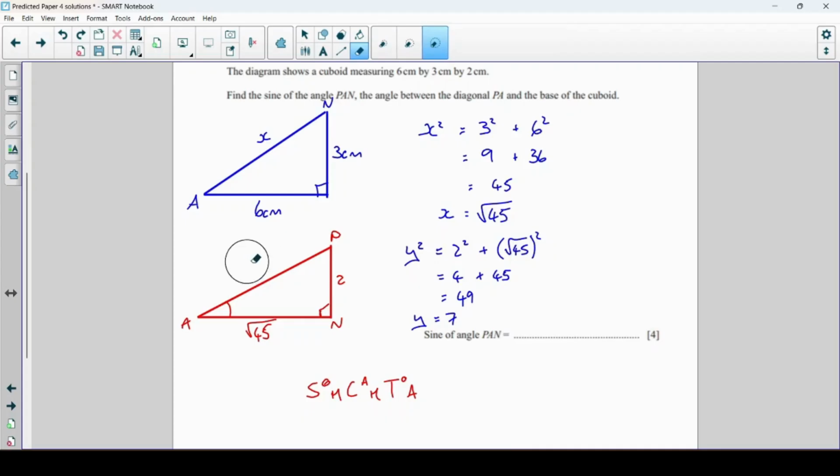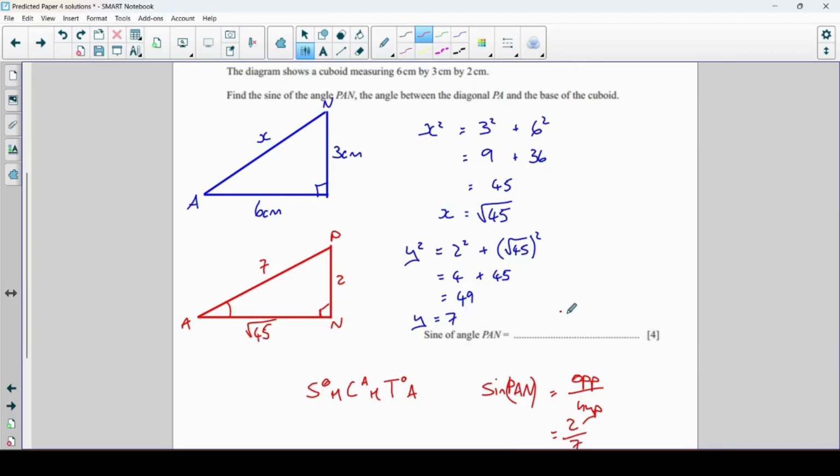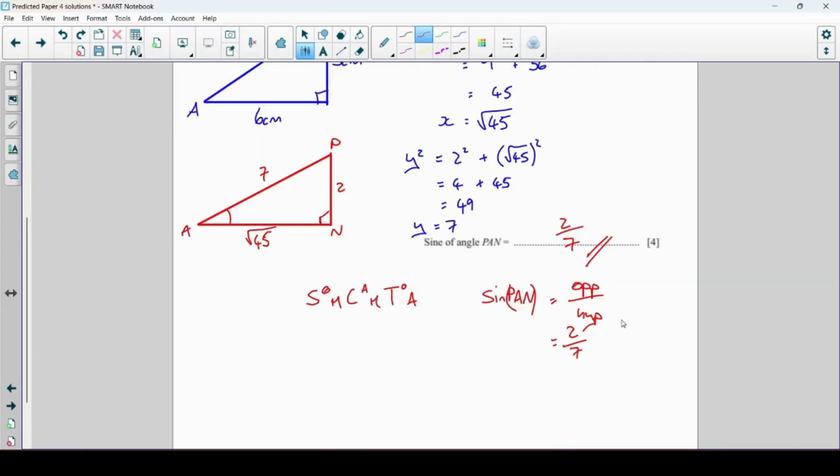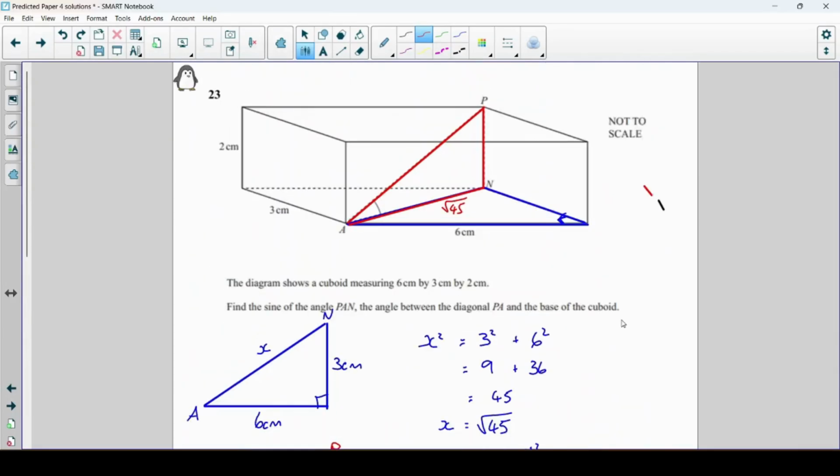Excellent, so we've worked out that. So now the sine of that angle, PAN, is equal to opposite divided by hypotenuse, which we have now got. The opposite is 2 and the hypotenuse is 7. So the sine of that angle is just 2 over 7. That's it, that's the last question.